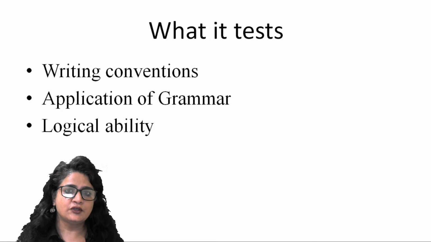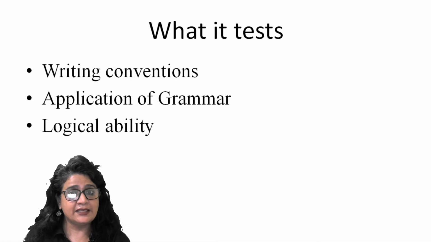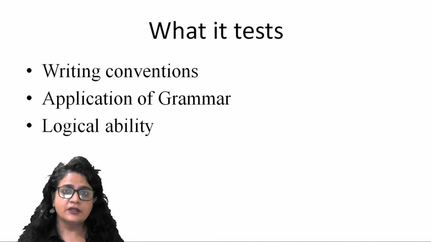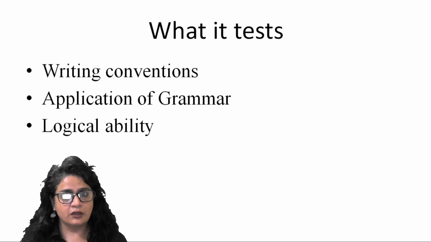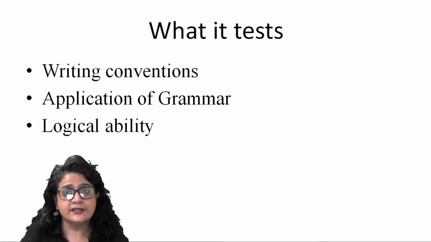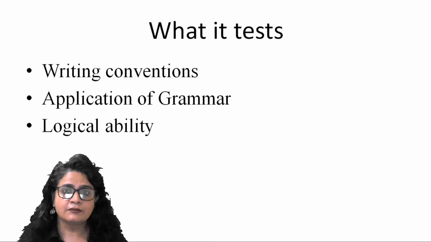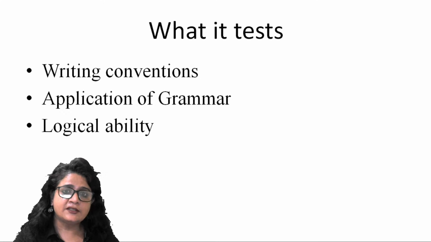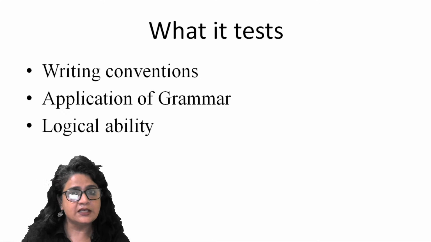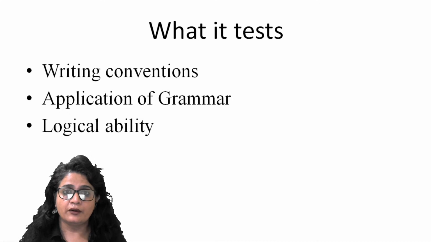How an idea is introduced and how that idea is progressed by details. If there is a cause and effect relationship, what introduces and what concludes or what follows. If there is a thesis and after the thesis, the author has given the justification for that thesis, so what should be the sequence? Alright? If a general statement is given and then specific details are given, then what should be the order?